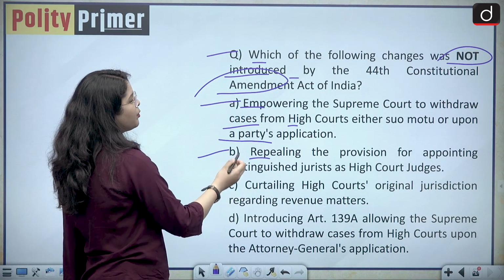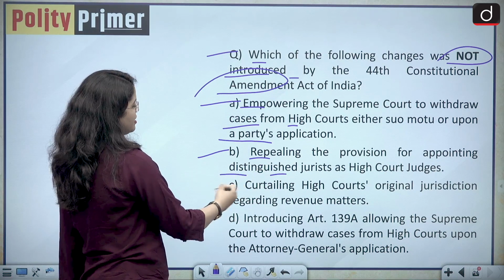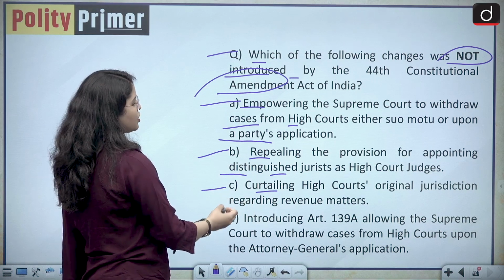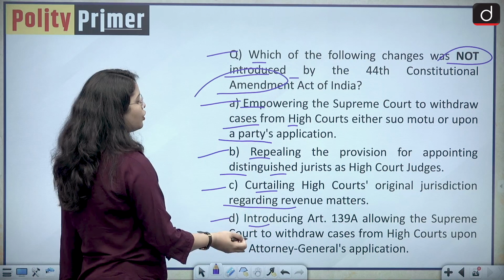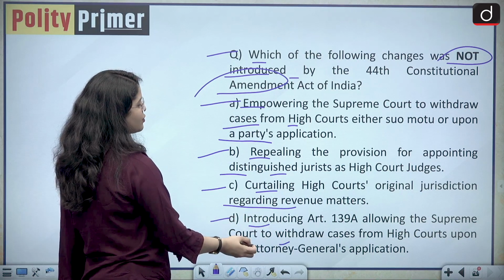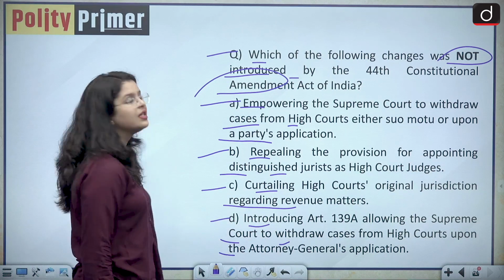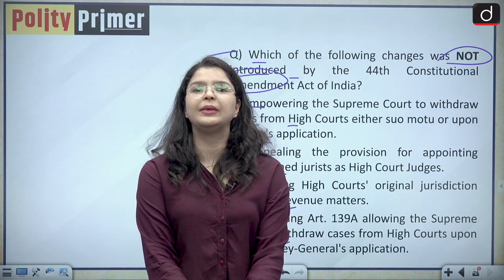Option B, repealing the provision for appointing distinguished jurists as High Court judges. Option C, curtailing the High Court's original jurisdiction regarding revenue matters. And option D, introducing Article 139A, allowing the Supreme Court to withdraw cases from High Courts upon the Attorney General's application. You can give this answer to me in the comment box below.